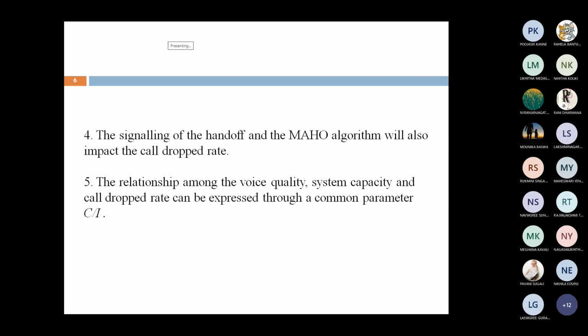The relationship among voice quality, system capacity, and dropped call rate is expressed with a common parameter. Whether it is voice quality, system capacity, or dropped call rate, we have to express it with a single parameter, that is the C by I ratio. These are the five factors to increase the voice quality and to decrease the dropped call rate.